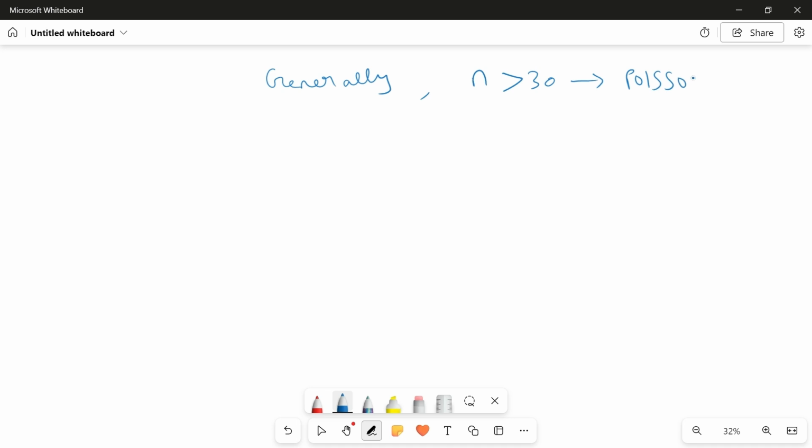Now you can ask me, how will you calculate 20C3? In a pen and paper exam, they will not ask very big numbers. But I think 20 or 25 till 30 you can calculate in scientific calculators as well. 20 factorial can be calculated in a calculator, I guess. But if your n goes beyond 30, you should use Poisson distribution, because your n is tending to infinity.